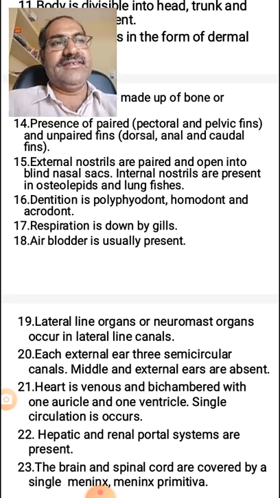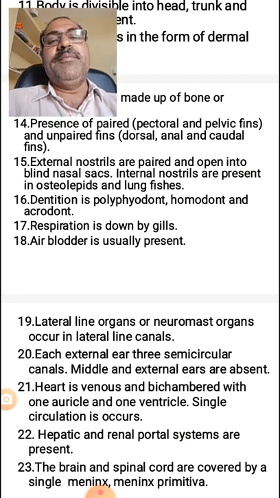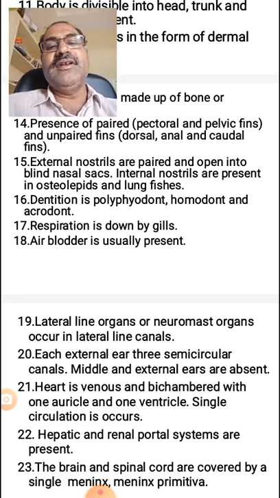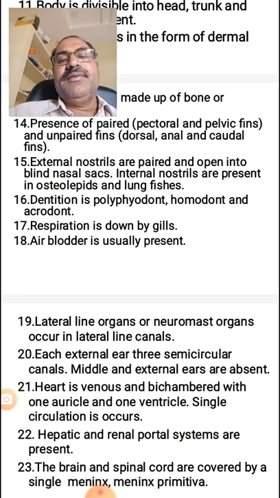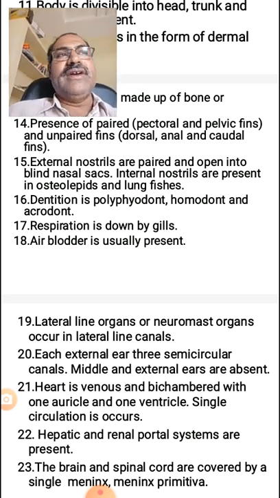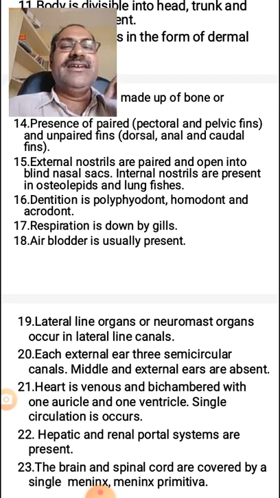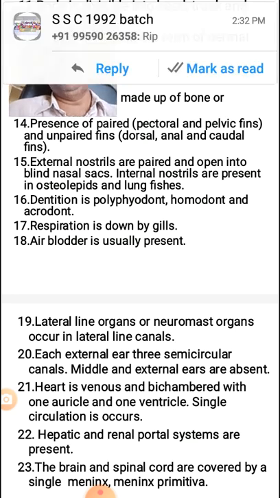Polyphyodont dentition is where teeth form several times, appearing several times during the life period. So this is polyphyodont. And acrodont means the teeth where the crown is sharp; they are called acrodont.